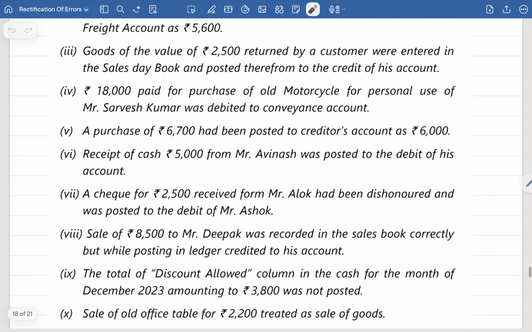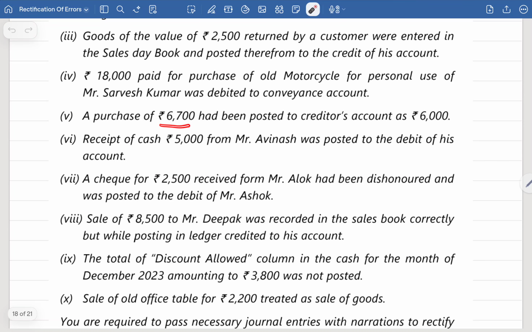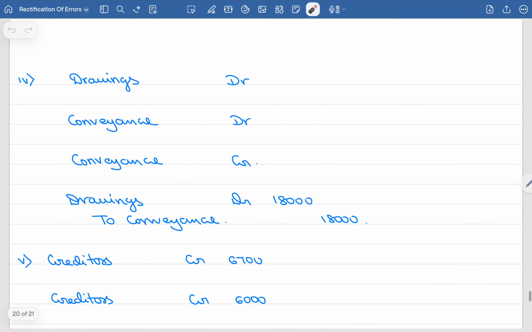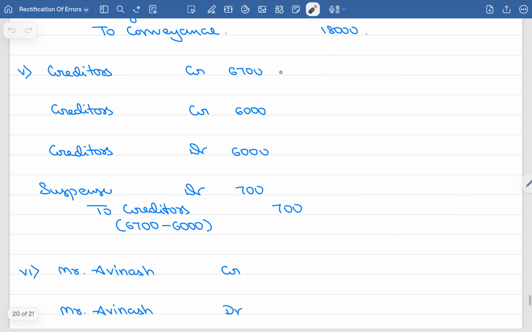Point number 5. A purchase of 6,700 had been posted to the creditor's account as 6,000. Whenever we purchase goods, what is the journal entry? Purchase account debited to creditor's account. So how much is my purchase? 6,700. But while posting it to the creditor's account, we have taken it as only how much? 6,000. So let us see the rectification entry. Actual credit to the creditor should be 6,700. What they have done? Only 6,000 they have taken.